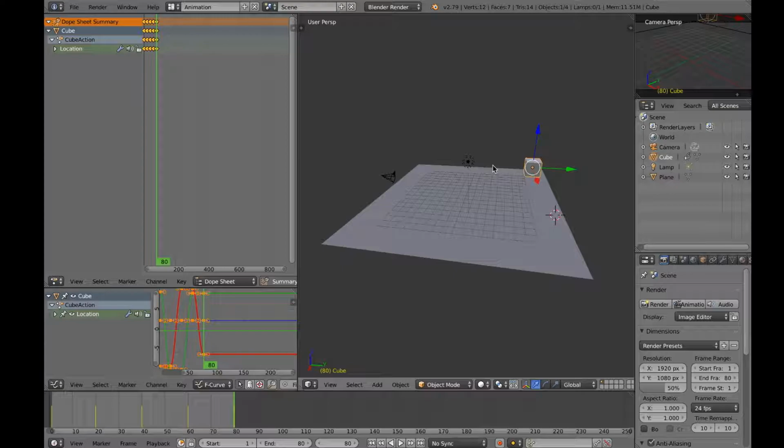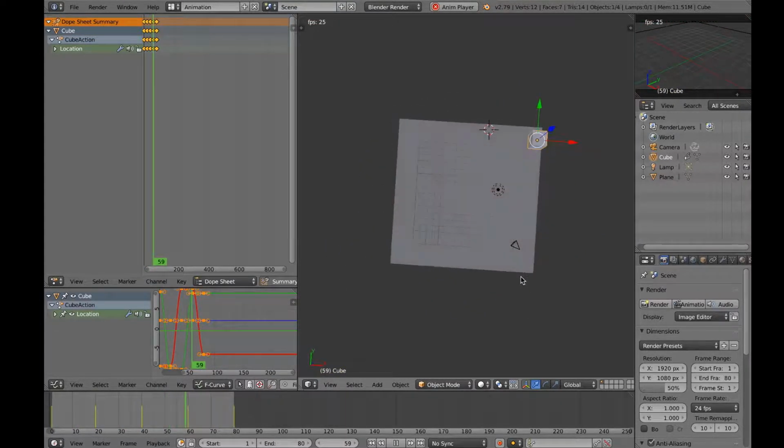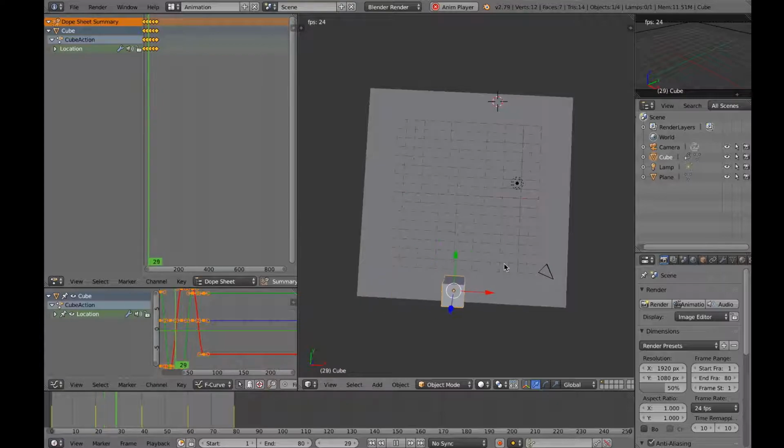The reason we are pressing location again and again is because we want to lock the location, the position of the cube when we move it from one place to another. I'll play the animation for you. As you can see, the cube's moving like that.